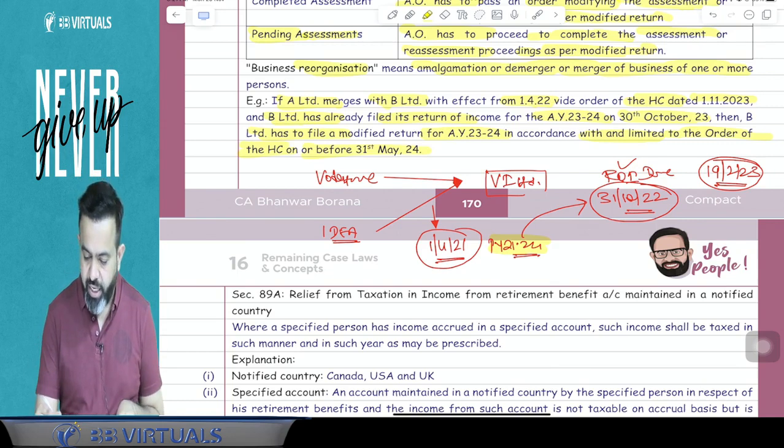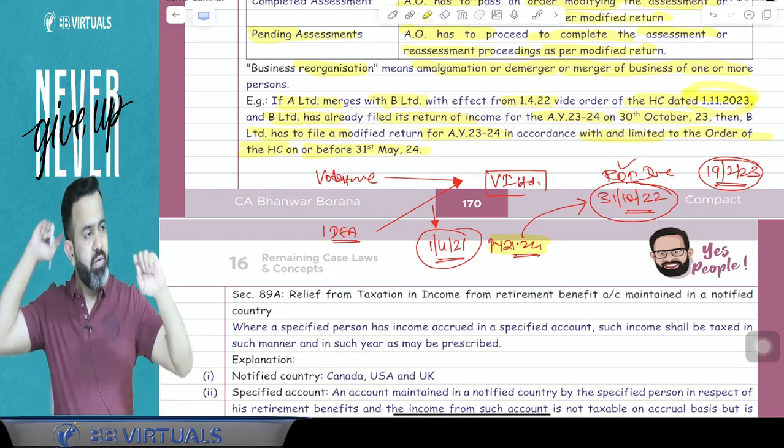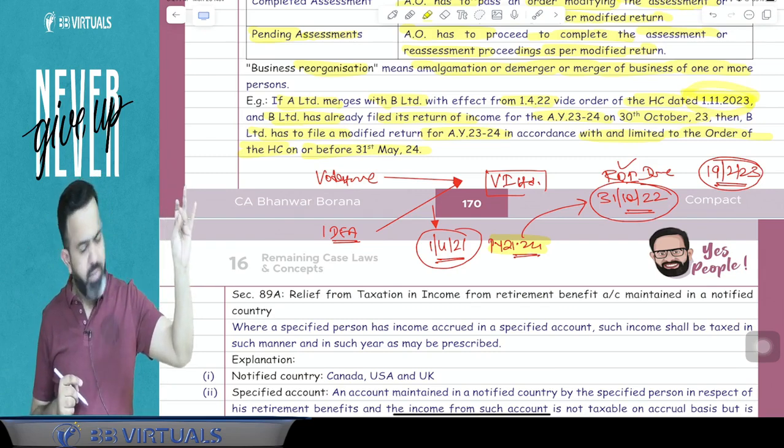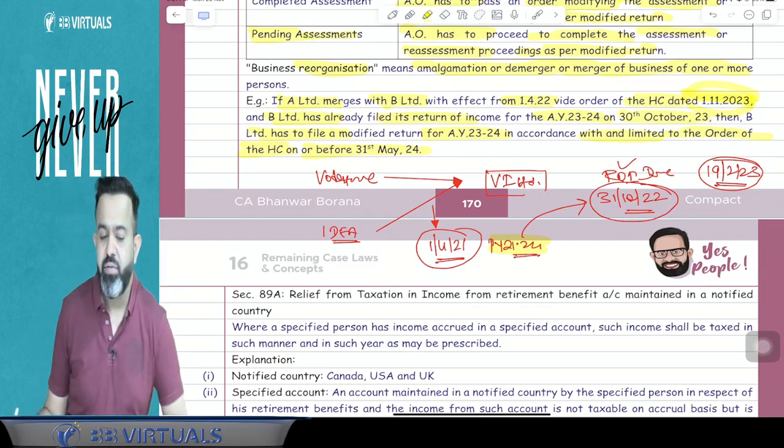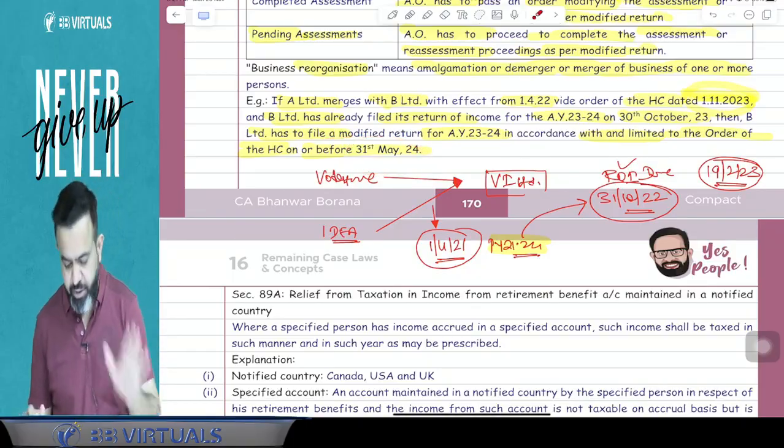So here guys, High Court order came on the 1st November 2023. So after November, this is December, Jan, Feb, March, April and May. So till 31st May 2024, they will file the modified return. You got my point or not?